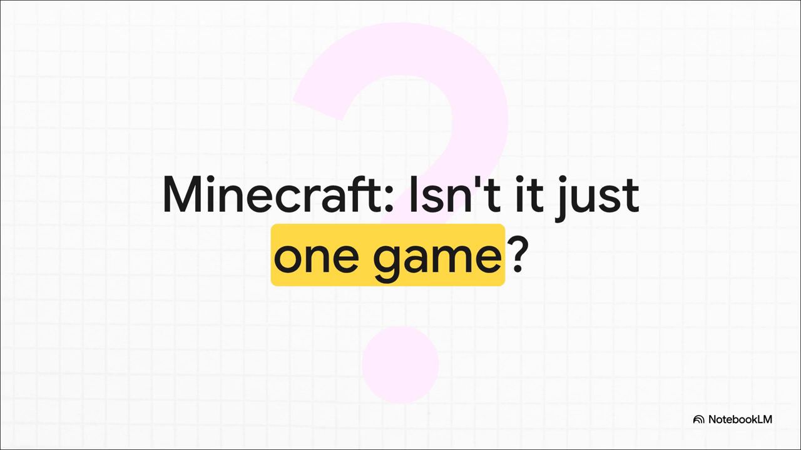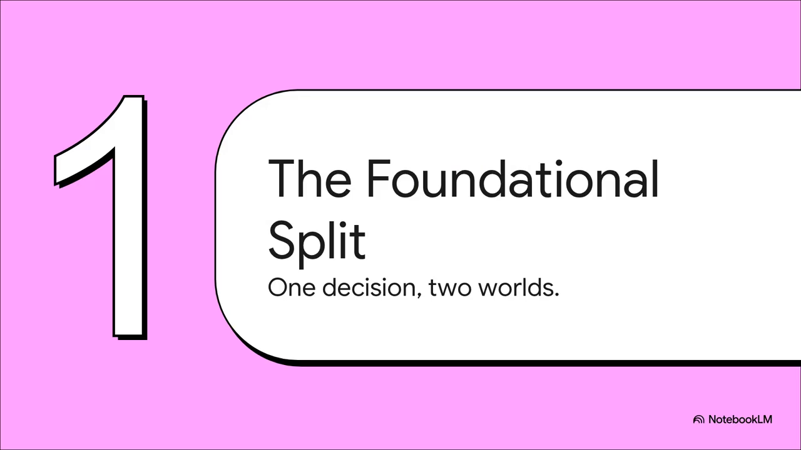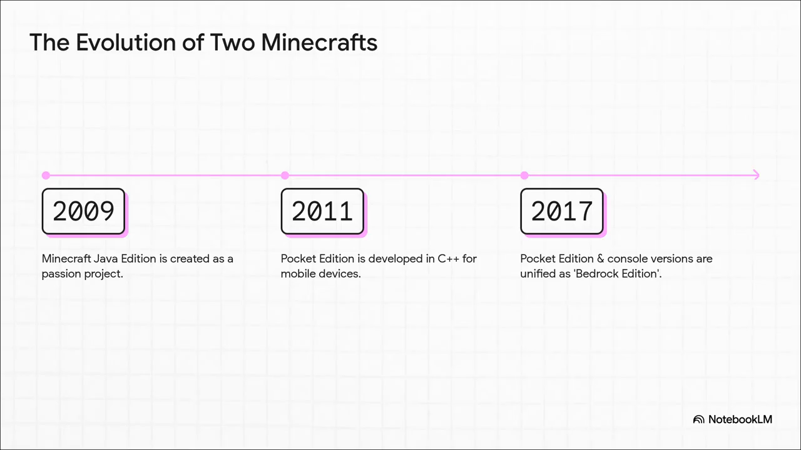You see, to really get this, we have to go back in time, all the way back to the beginning. The whole reason we even have two versions of Minecraft today comes down to the game's history and really one single critical decision that basically created two parallel universes. And here's where it all started.